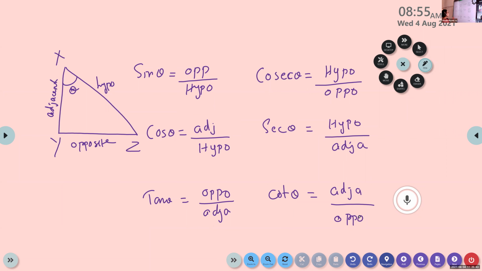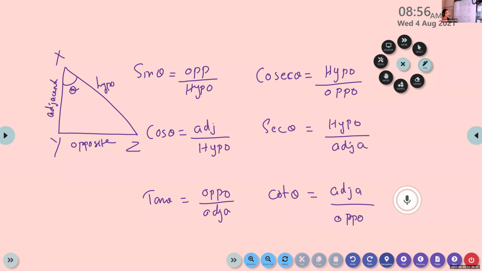And see, cos is adjacent by hypotenuse, sec is hypotenuse by adjacent. So Navaneet, what is the relation between cos and sec? They are reciprocals.